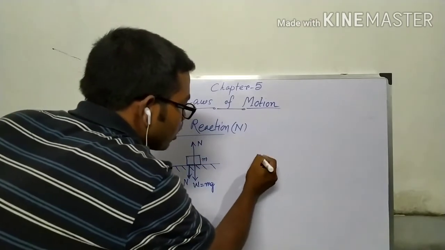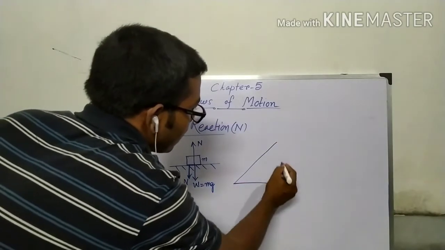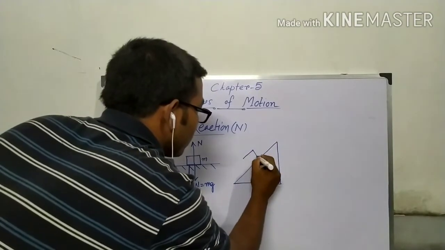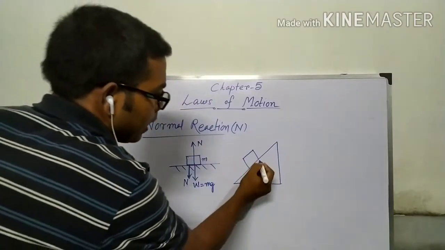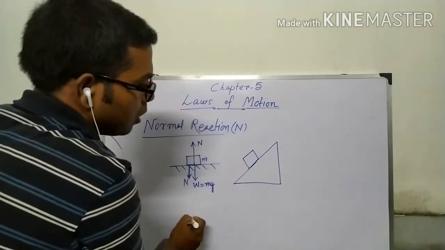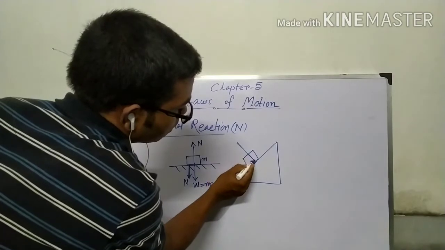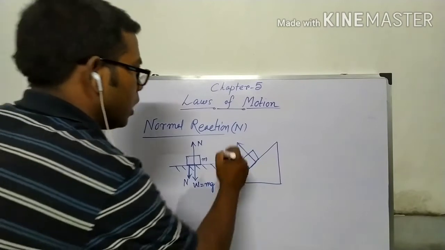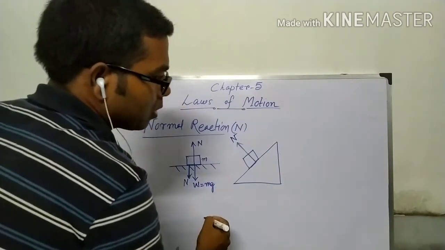But if we consider an inclined surface, and you keep a body here, then the surface of contact is this. So normal reaction must be perpendicular to this surface.